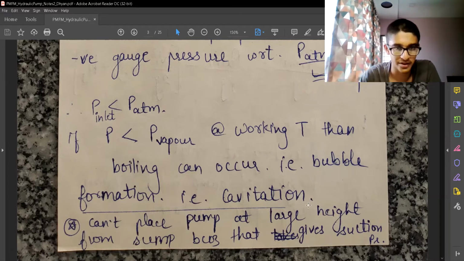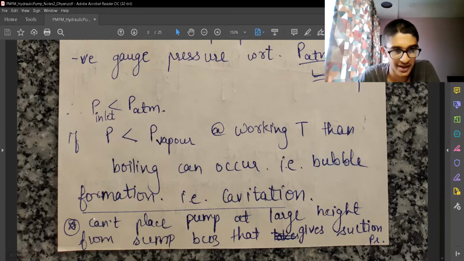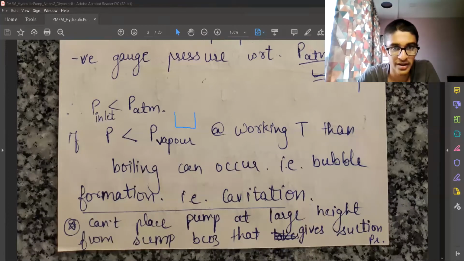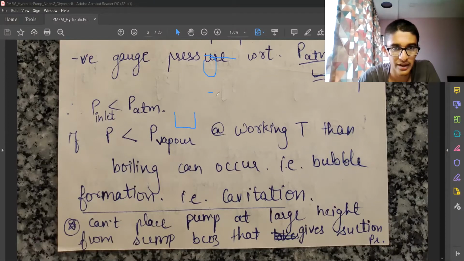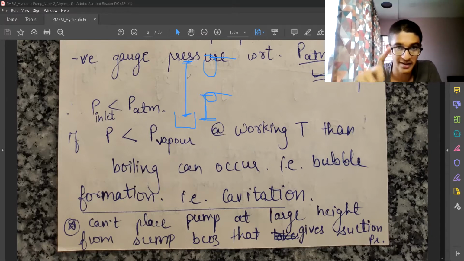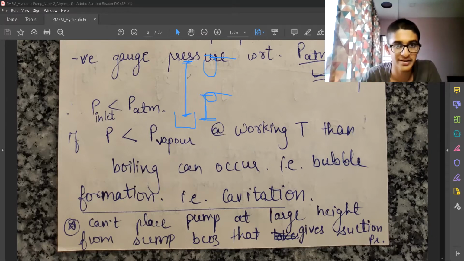So over here, water. That means that we cannot place the pump at a large height from the sump. If the sump is over here and we put the pump at two different locations, here the suction pressure is going to be smaller because it has to suck the fluid for a smaller length. Over here, the suction pressure is going to be larger because it has to take a large elevation gain by suction, the pressure gradient.